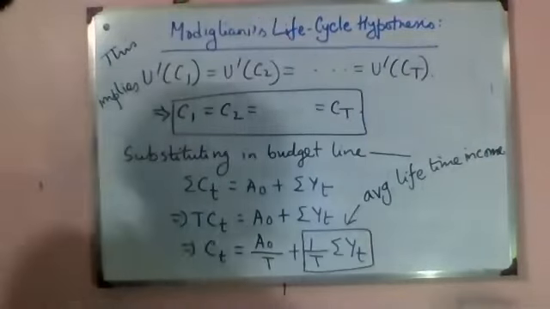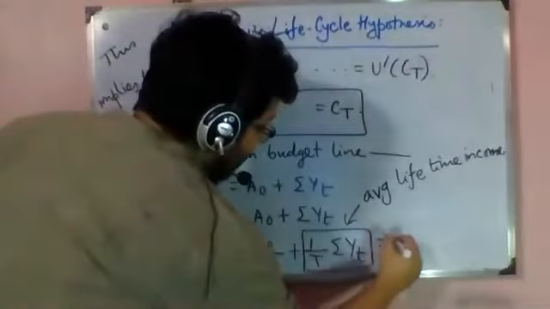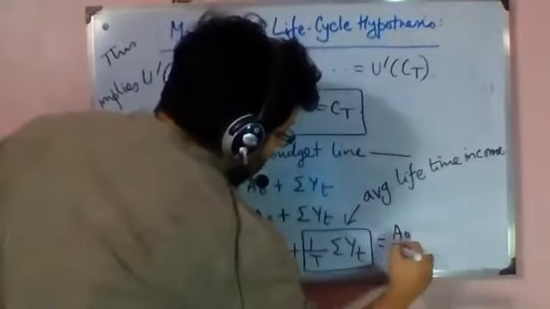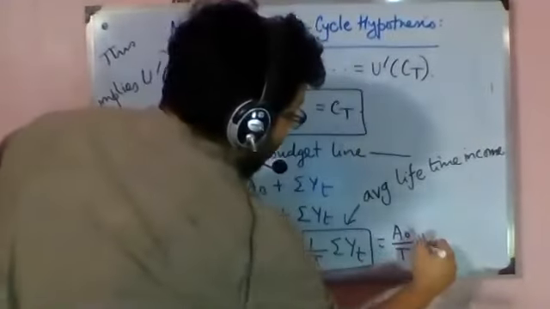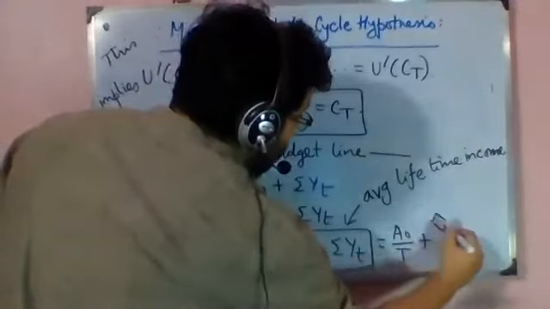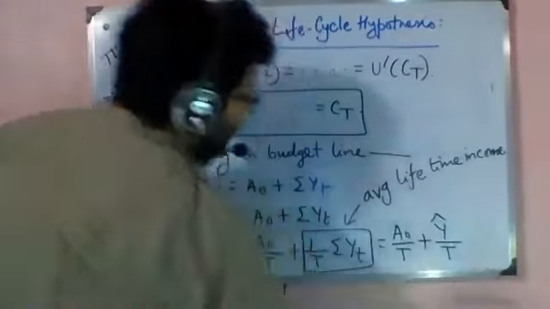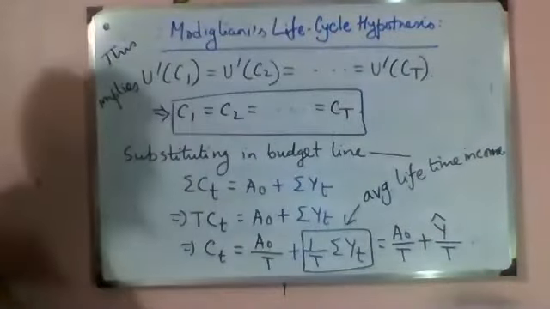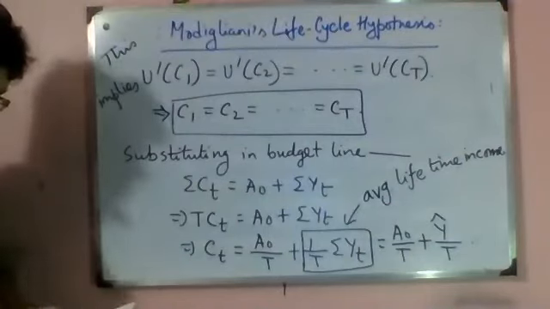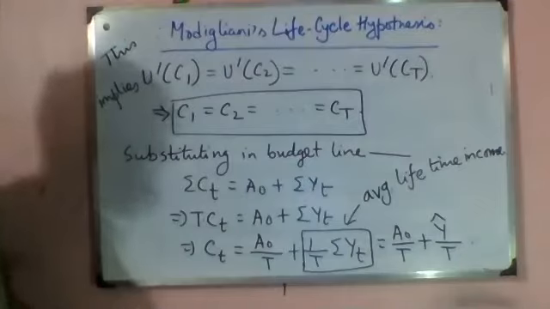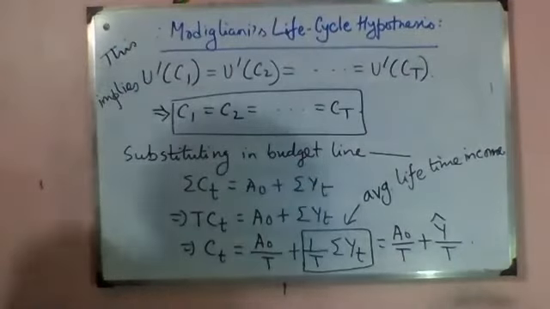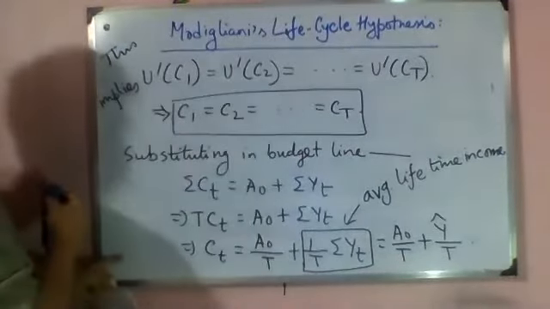So we will bring in a notation for total lifetime income, and we will write it like this: Y hat by capital T. Okay.